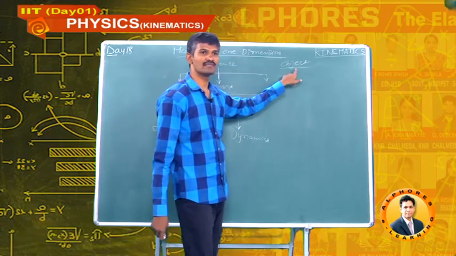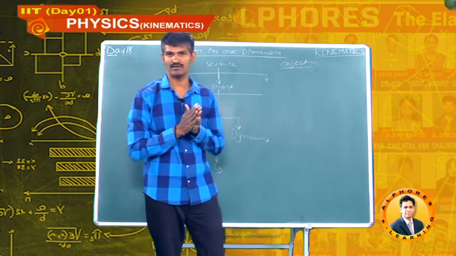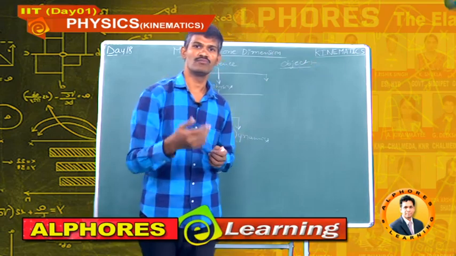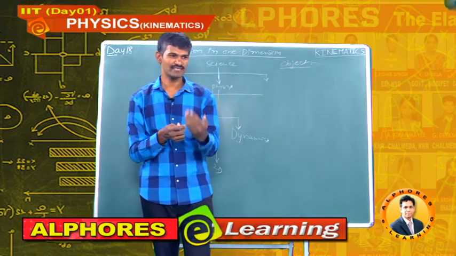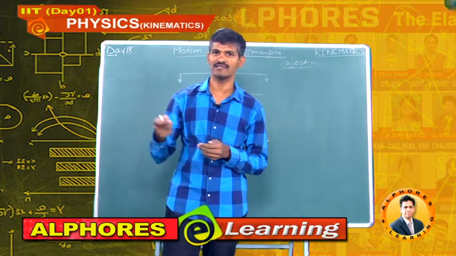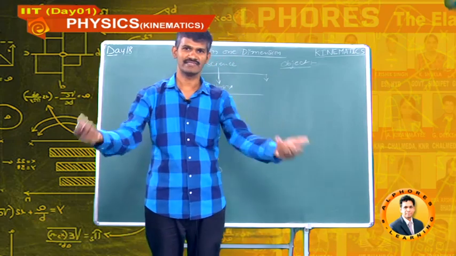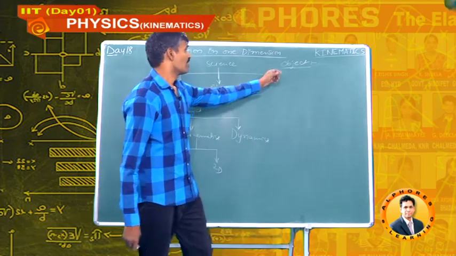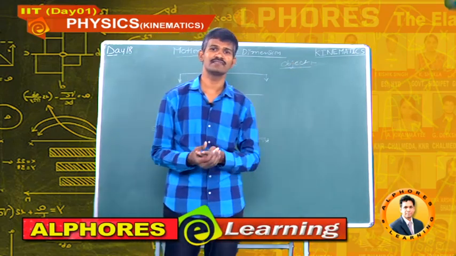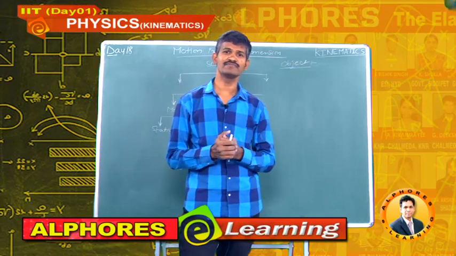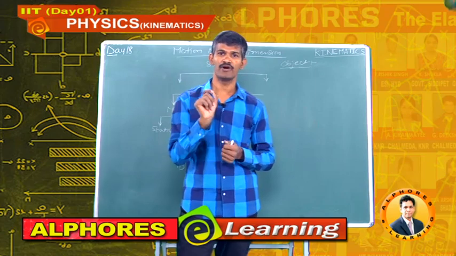The first one is object. Object is the thing which is under motion. If you consider a car, that is our object. If you consider a boy, he is our object. Like this, you can consider so many examples. If a car travels just 30 meters, it is treated as an object. If this car travels 200 kilometers, in such case the car is treated as a point object.